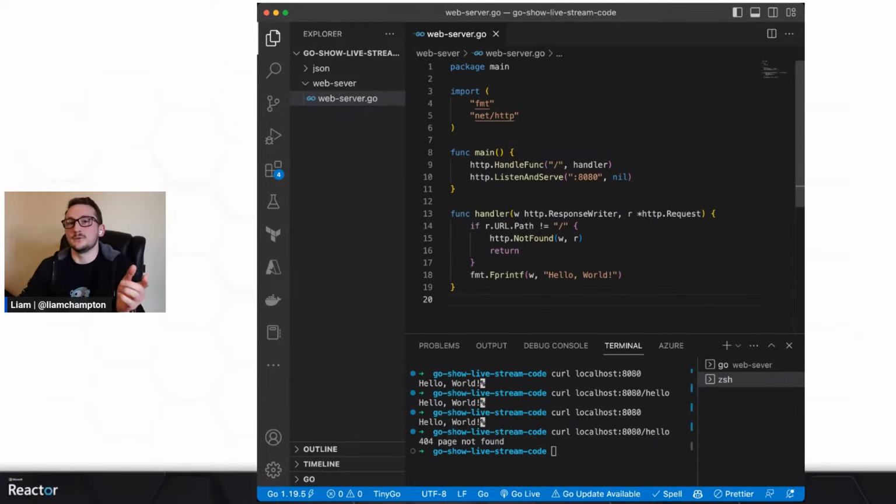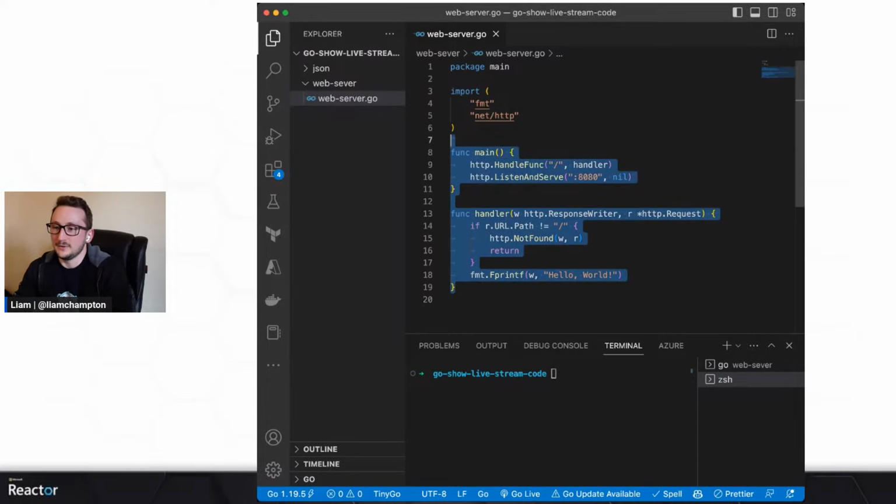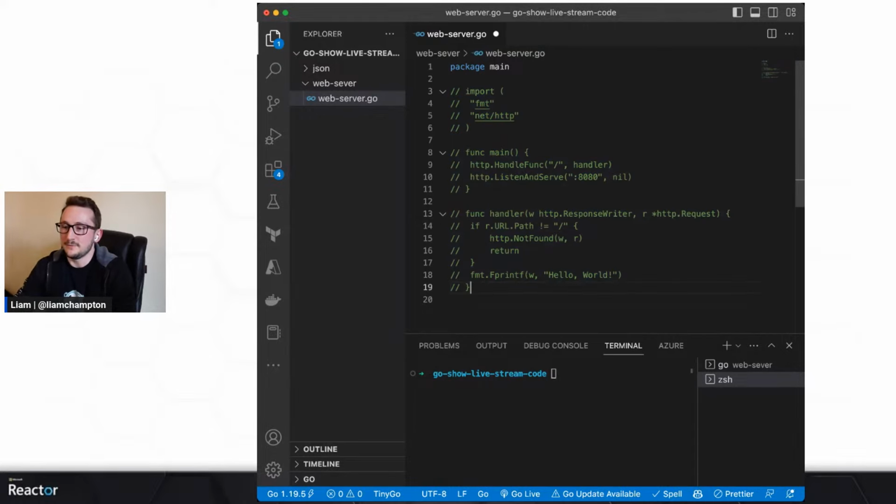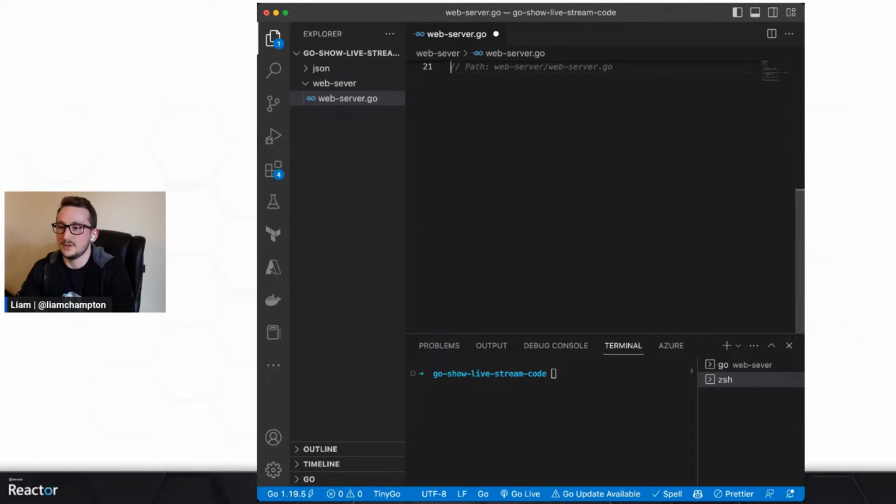Now, I said I was also going to look at Fiber and Gin. I've used Fiber before. I haven't used Gin. Gin's the first time I'm using it in this stream, but it's got a really cool output, which I can show you. So let's clear this one, and let's just comment out all of that code there, and let's go down a little bit.